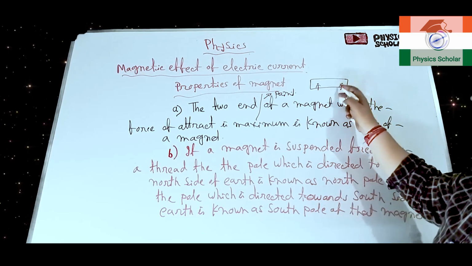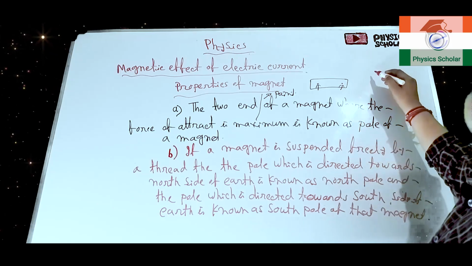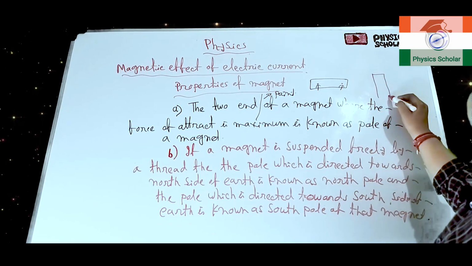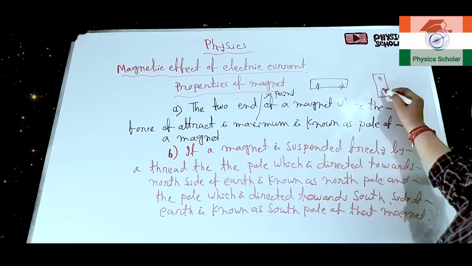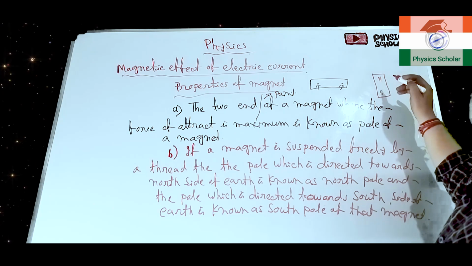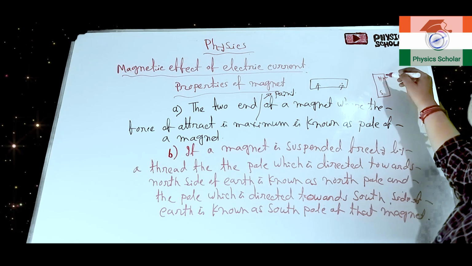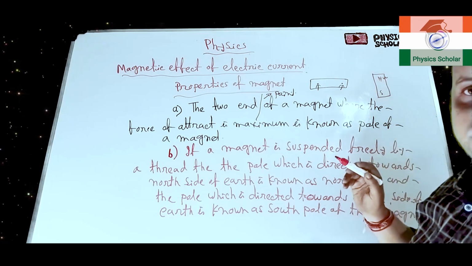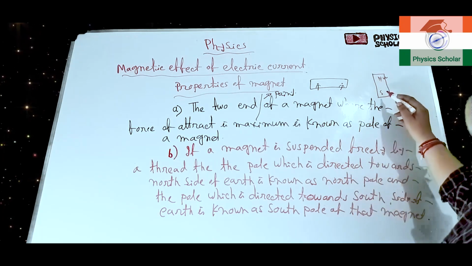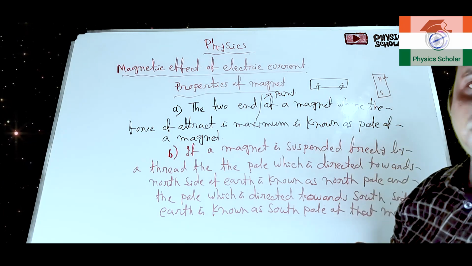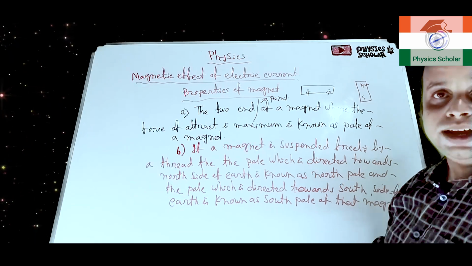So these two points are the poles of a magnet. Now, if a magnet is suspended freely by a thread, then what will happen? The side which will be directed towards the north side of the earth is known as the north pole of the magnet, and the side which is directed towards the south side of the earth is known as the south pole of the magnet.